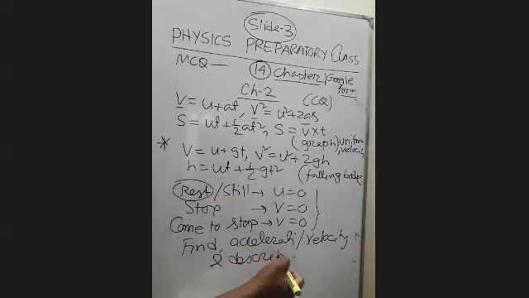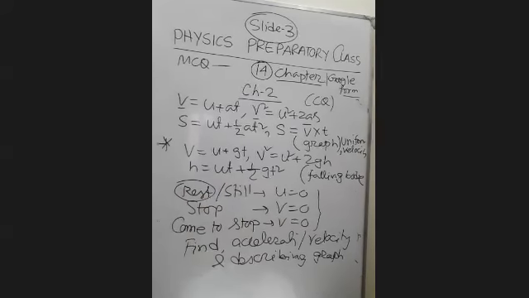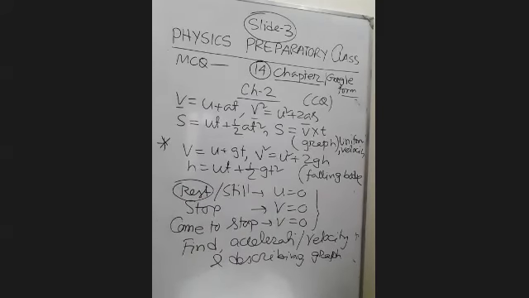Describing a graph, and find out the acceleration and find out the velocity about this one. So it is just unique. If they ask a question from here, it is the unique part of this one.